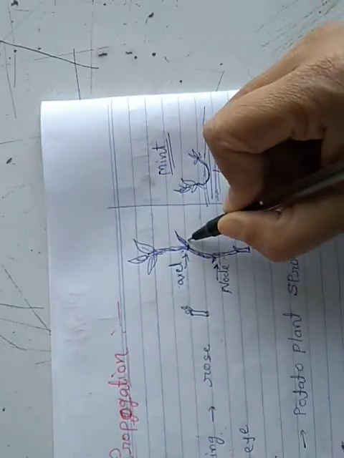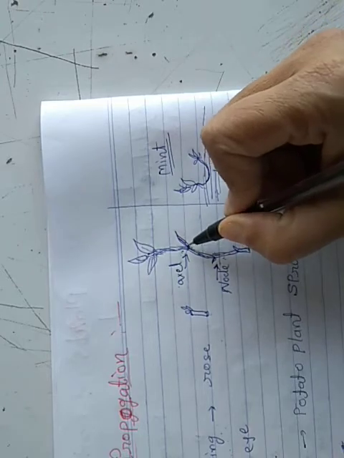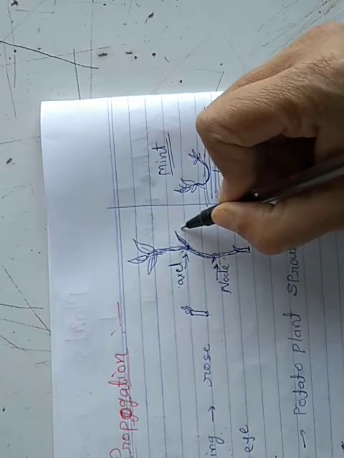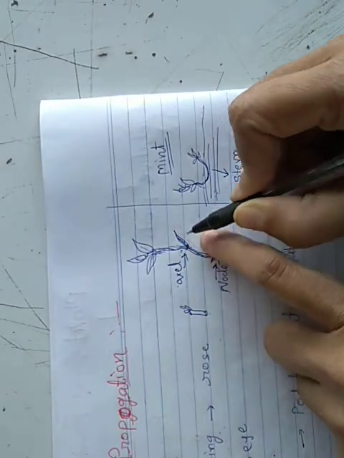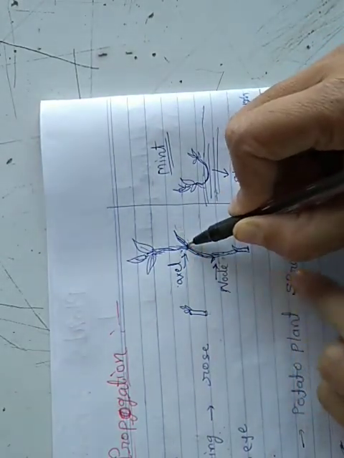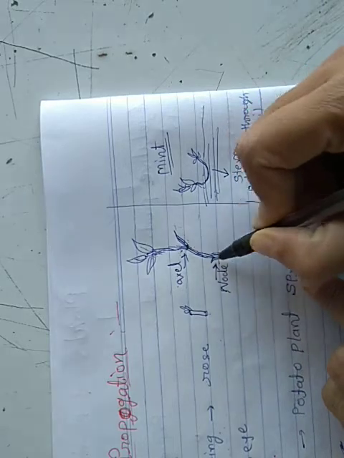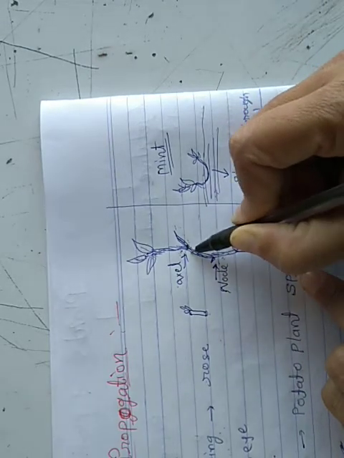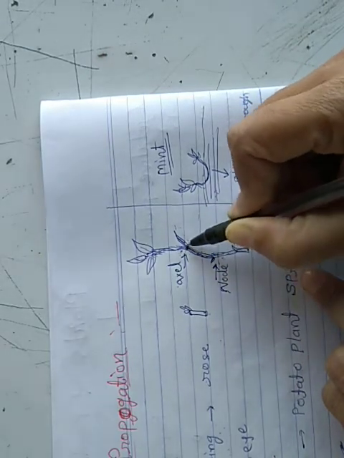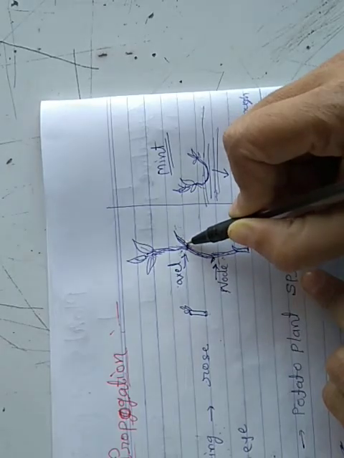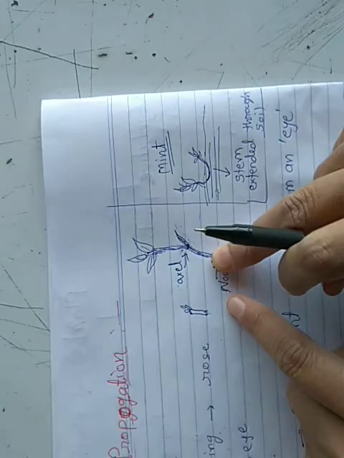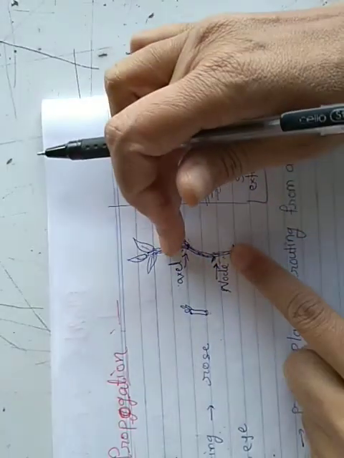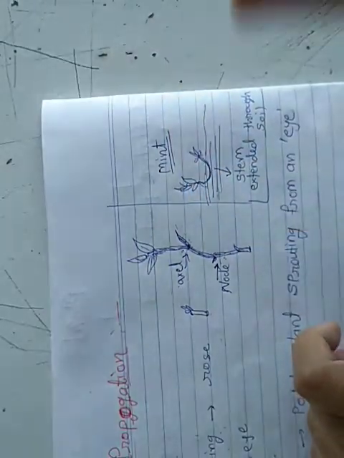This presence of bud will give the new branch of the plant. So through that bud, a new branch will grow from that node. This is the node, at the axil. At this node there is a presence of bud, and without that axil, without that node, without that bud, the stem cutting will be useless.